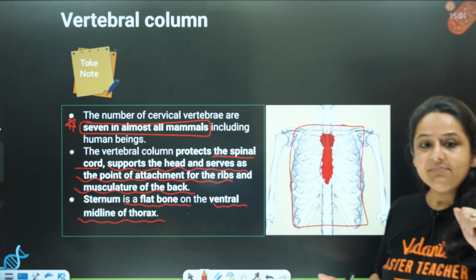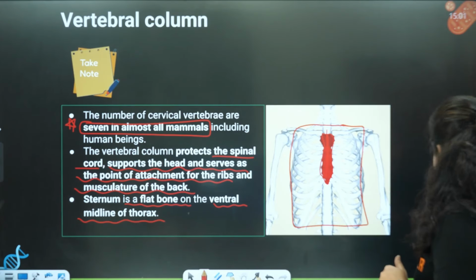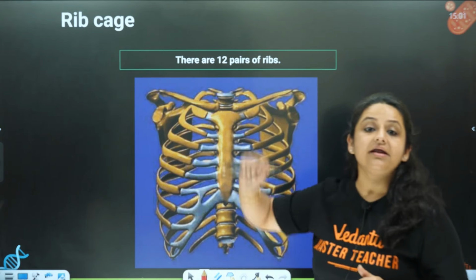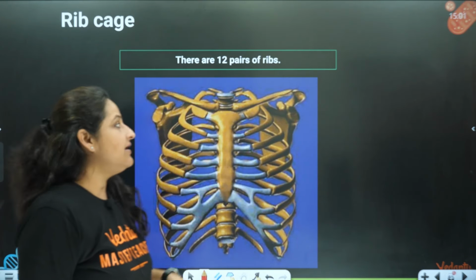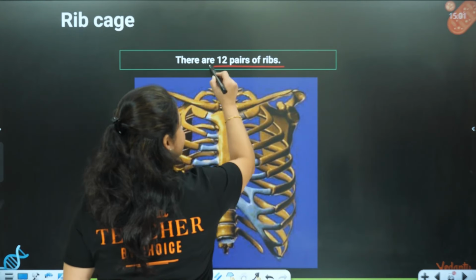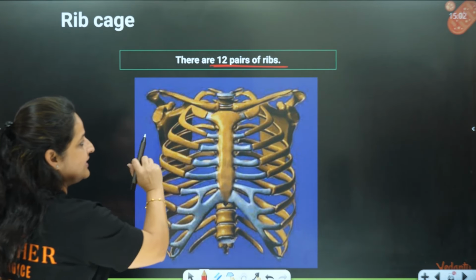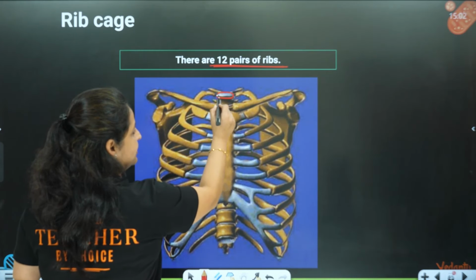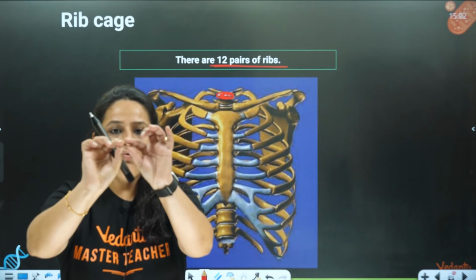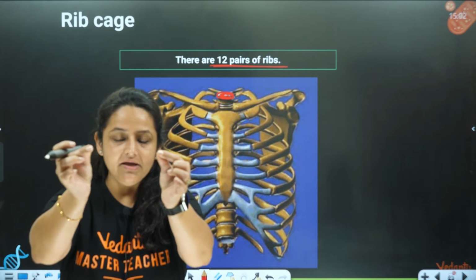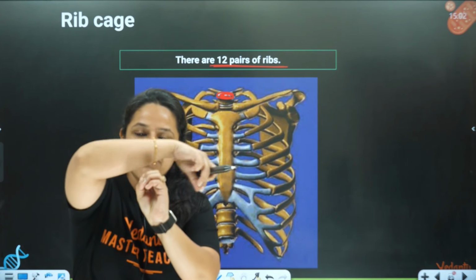Now, the last part present under the axial skeleton. Tell me, what is the last part of the axial skeleton? This is the ribs. And how many ribs are present? There are 12 pairs of ribs in our body. As you can see in the diagram over here, this is the vertebral column. One pair of ribs comes out from every thoracic vertebra. So let's say this is the thoracic vertebra. One pair of ribs will come out from every thoracic vertebra.